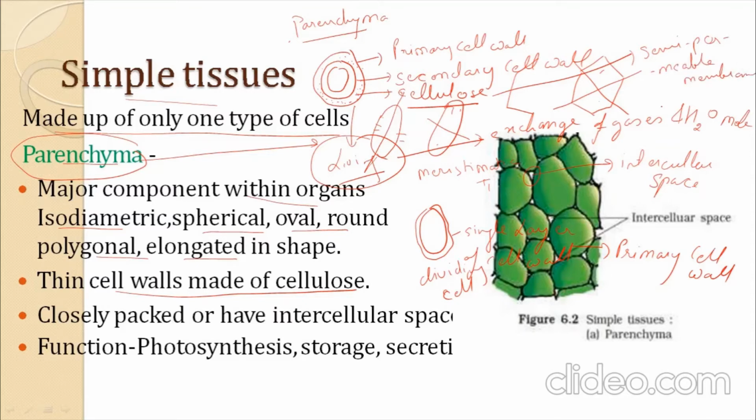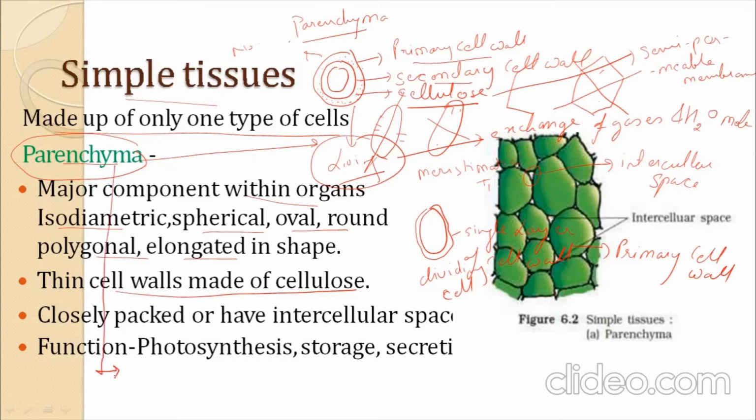That is why this is a living cell. They contain two layers, a primary cell wall and a secondary wall, because no cell division is seen. Only a few show some division, while the rest do not. These parenchyma cells are mostly found in the leaves.